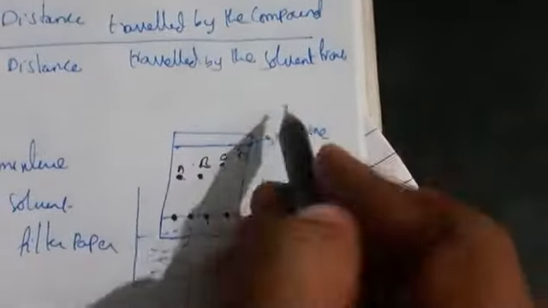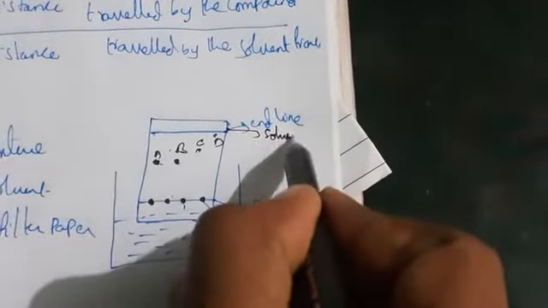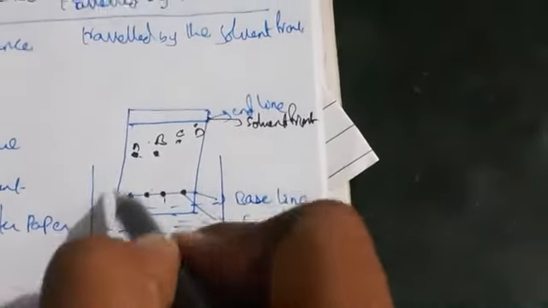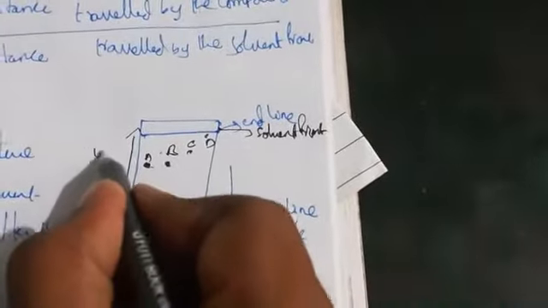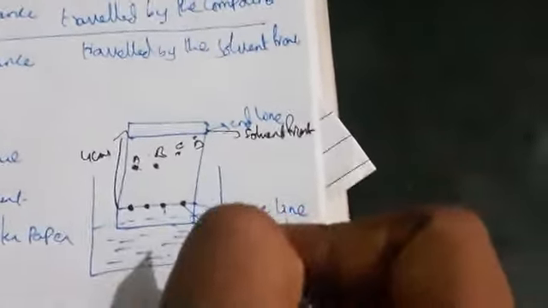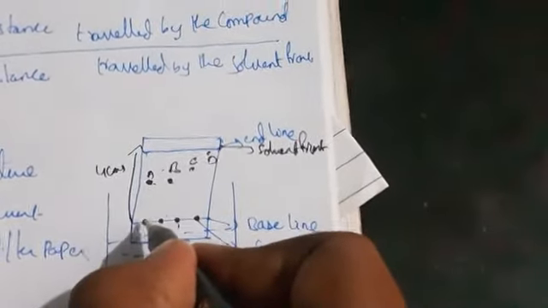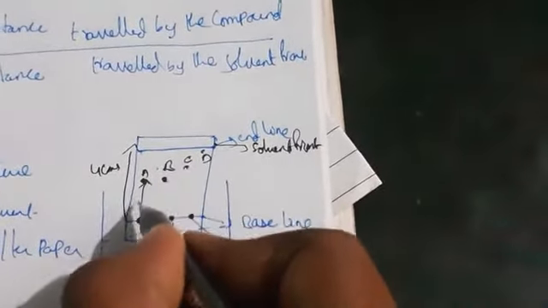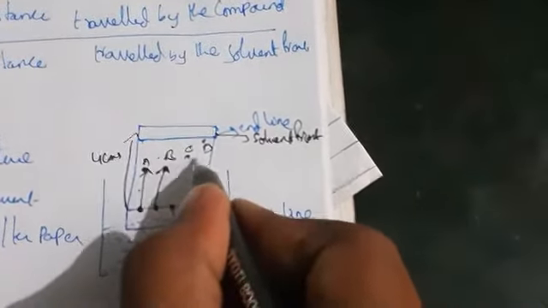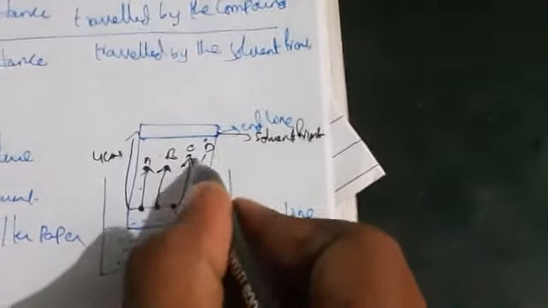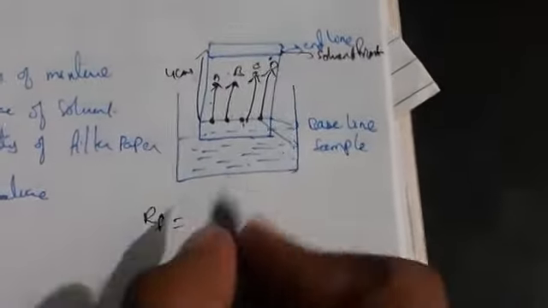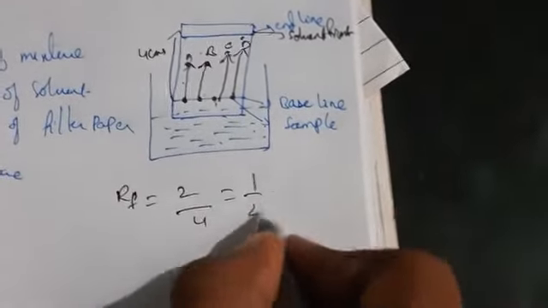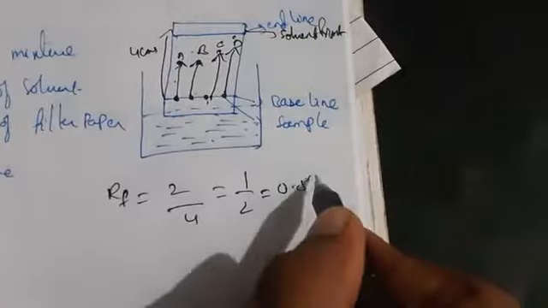So now what is the retention factor here? This line we call the solvent front. You have to see the distance between this baseline and the solvent front. Let us take this as 4 centimeters. Now let us see the distance traveled by the compound from the baseline up to point A. This is one distance, this is another distance, and this is another. For example, if the solvent front is 4 centimeters and the compound traveled 2 centimeters, 2 by 4, we get 0.5.